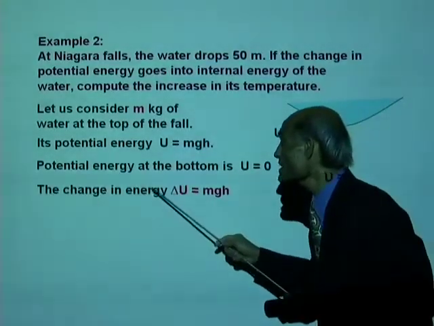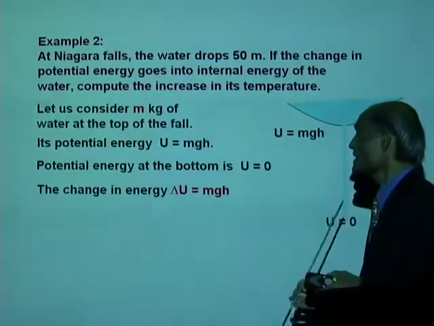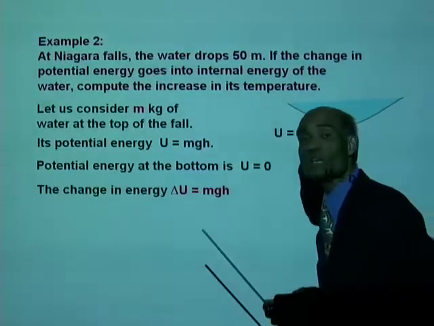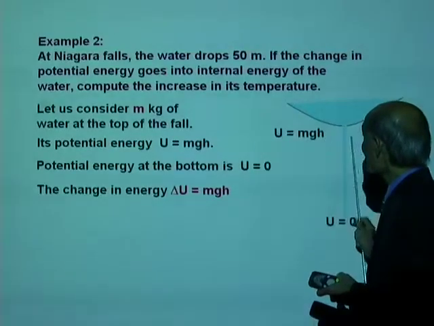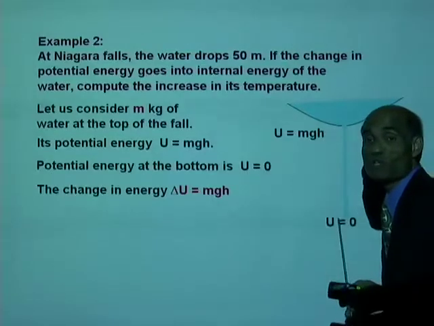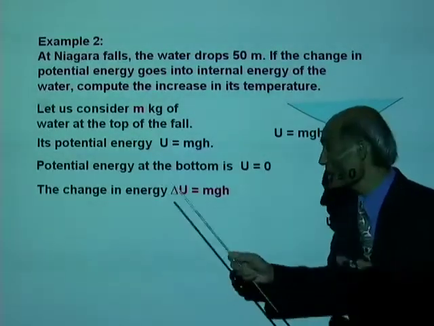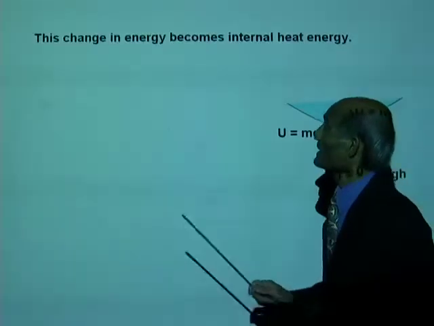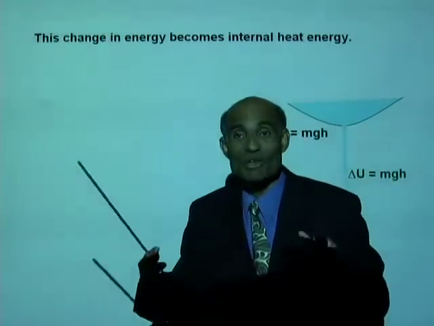Therefore, the change in energy, what is the change in energy as the water reaches the bottom? Will be delta U equal to mgh, because it started with a total energy of mgh. At the bottom, its potential energy is 0. So, the change in energy, therefore, is mgh. Now, this change in energy becomes internal heat energy.